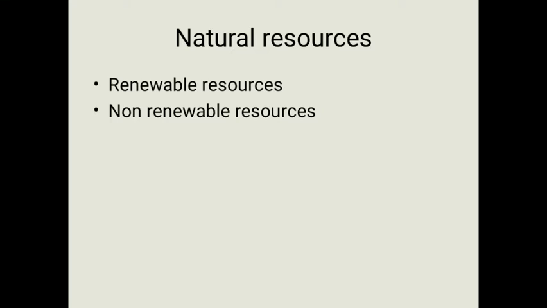If you consume them too much, one day all these resources will get exhausted. Some examples are forests, minerals, coal, petroleum and natural gas. They all come under non-renewable, or exhaustible, resources.